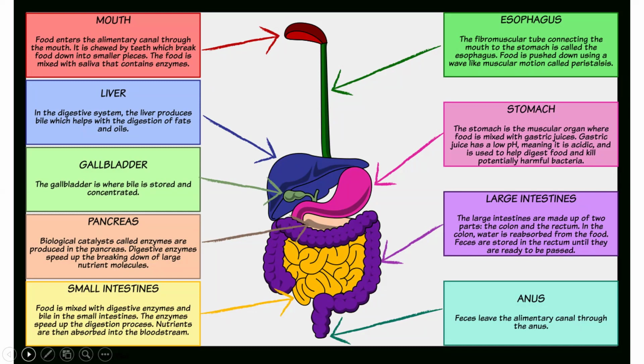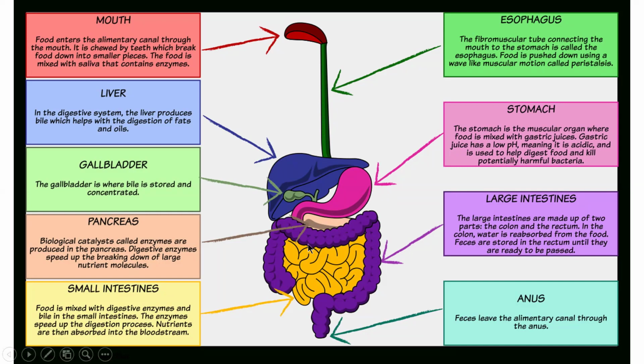The stomach is a muscular organ where food is mixed with gastric juices. Gastric juice has low pH because it consists of hydrochloric acid. So the stomach contains hydrochloric acid. So gastric juice has low pH and it is used to digest food and kill harmful bacteria. Then food passes to the